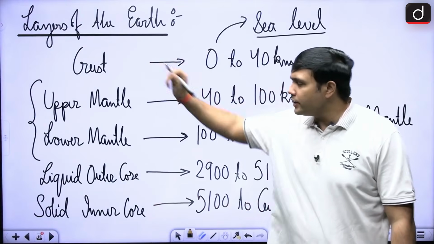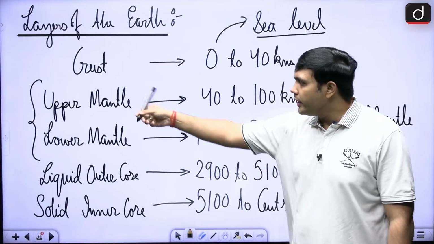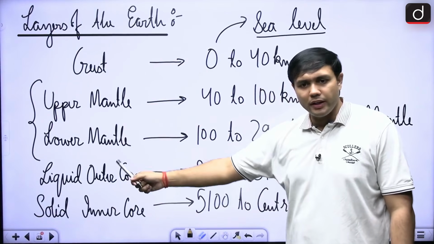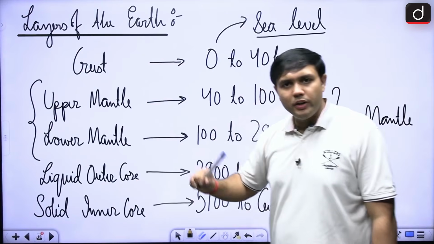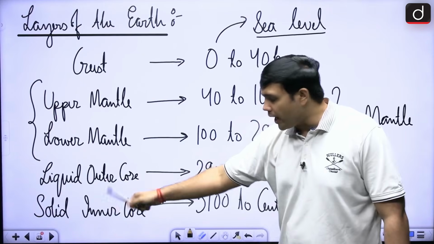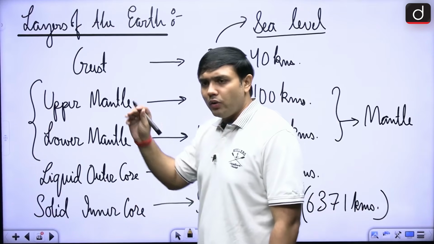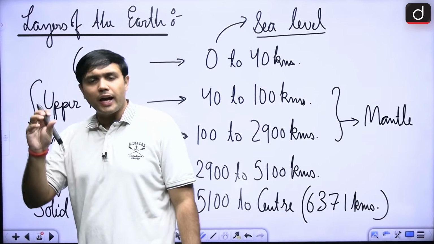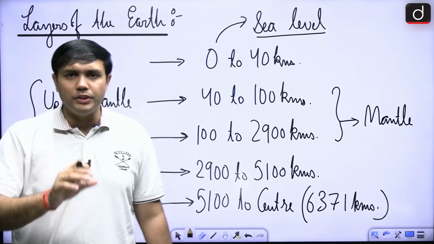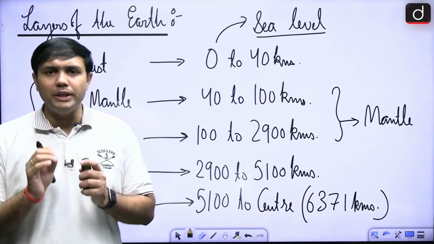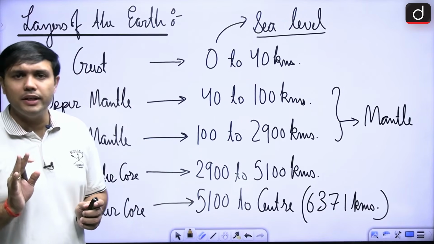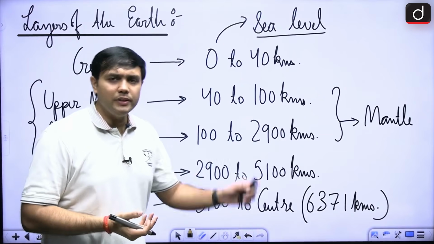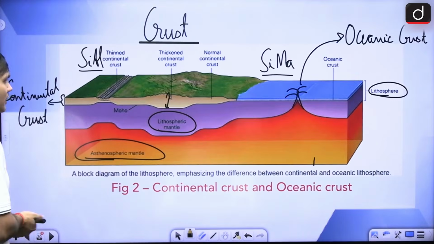So in case of crust, there is oceanic and continental crust. In case of mantle, there is upper and lower mantle. In case of core, there is liquid outer core and solid inner core, right? Now, there are particular characteristics and compositions of all of these layers, right? You must have a basic understanding about all of these layers, right? We'll of course start with the first one, that is the crust.